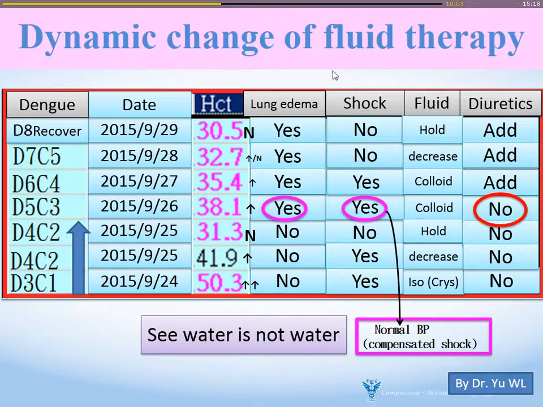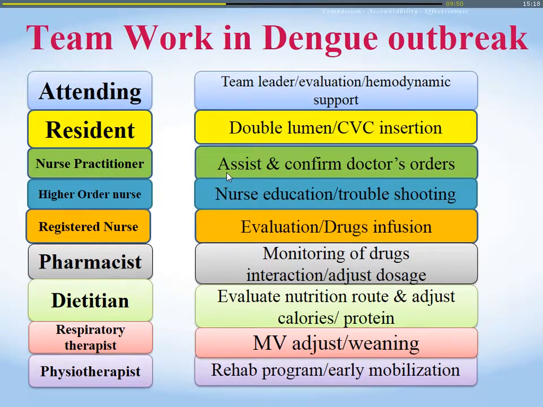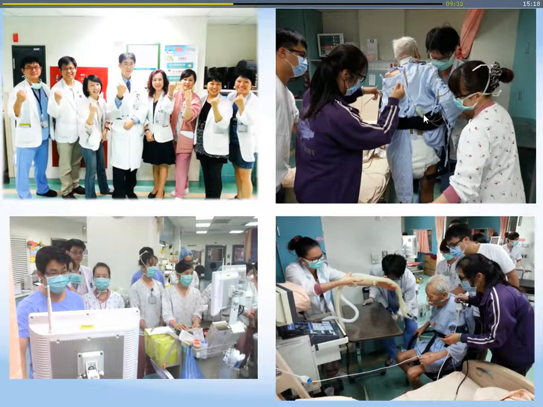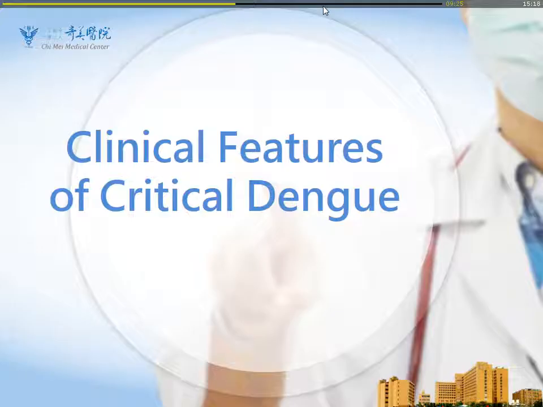As time goes by, we do resuscitate, and the shock gradually improves. So maybe hold the fluid and maybe add some colloid plus some diuretic to help improve the lung edema. So we need teamwork for a dengue outbreak. For me, the attending doctor is a leader, the resident does some insertions. For the nurses, we can do assistance, education, evaluation. We need a pharmacy, we need a dietitian, we need an RT. Also, we need the PT. Like this, we can help people do early mobilization and early intubation at the time. So we are a team for dengue treatment.